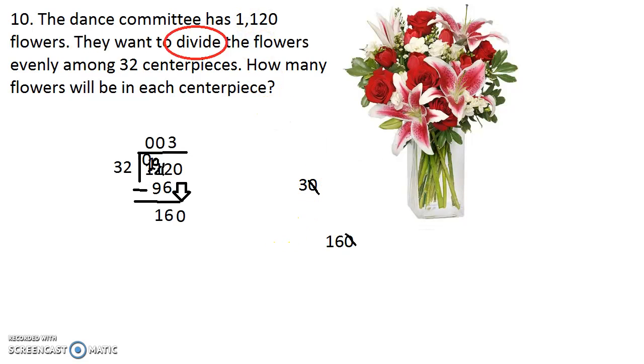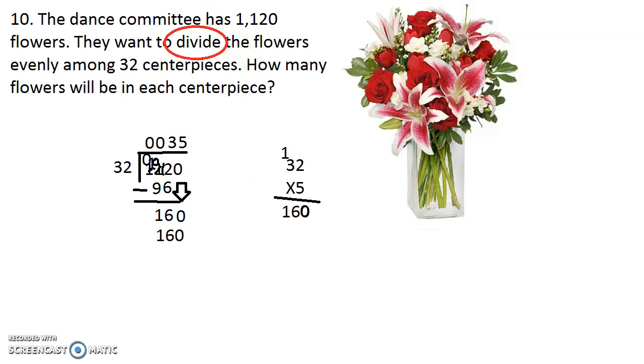So let's see if 32 times 5 would work. 32 times 5. 5 times 2 equals 10. 5 times 3 equals 15, plus 1 is 16, so we have 160 total. Hey, looks like we found our answer. It is going to be 5. So again, that's going to equal 160.